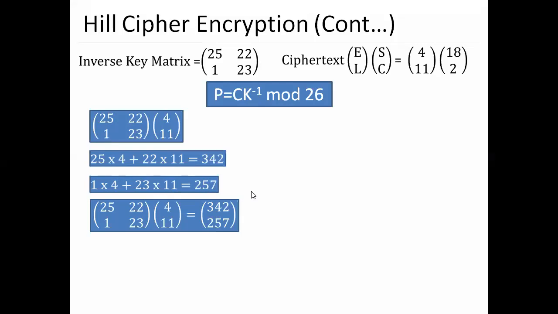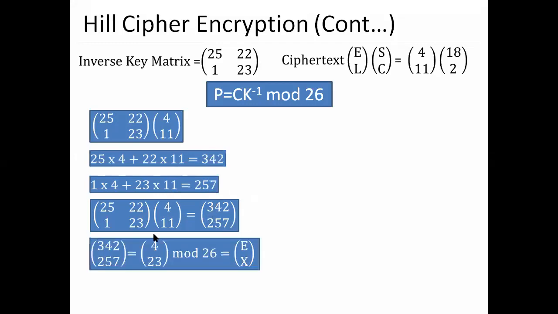So the modulo of this will be 25, 1, 22, 23 into 4, 11 equals 342 and 257. So the modulo 26 of these, 342 and 257, will be 4 and 23. So the answer will be 4 and x.